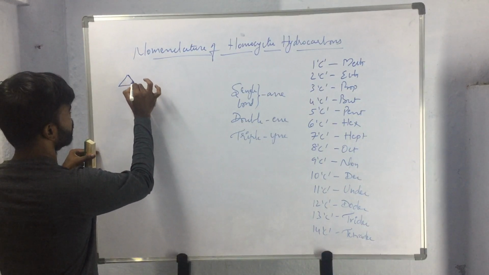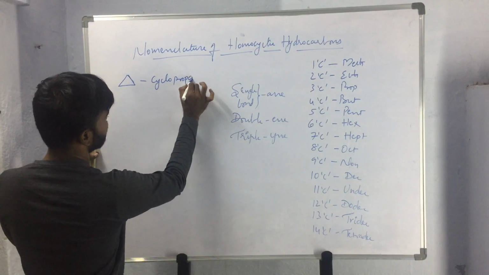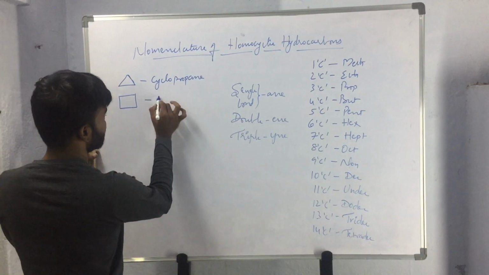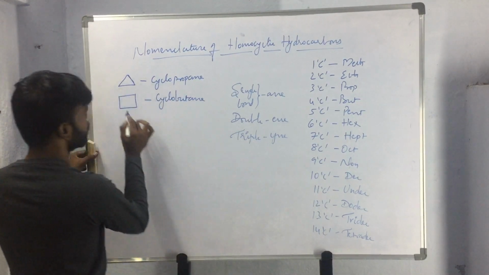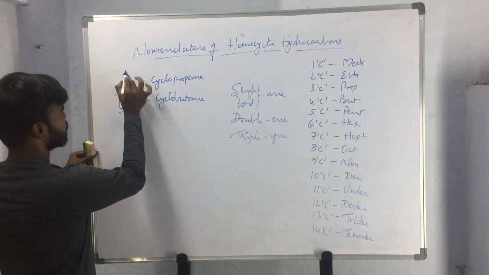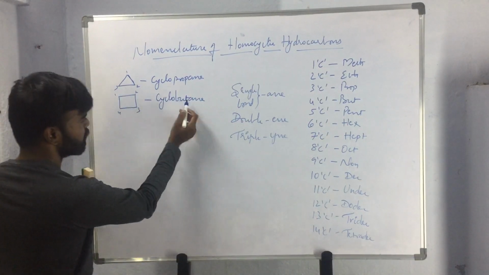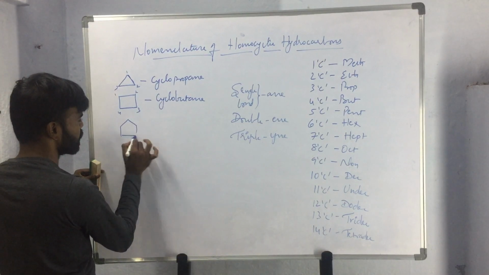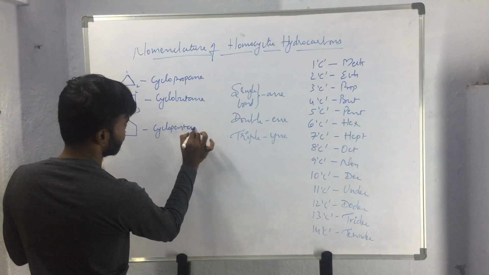So this compound will be named as cyclopropane. This compound will be named as cyclobutane because 4 carbon atoms are present. 4 carbon atoms are present, so we will be calling it cyclobutane. And this compound is named as cyclopentane.